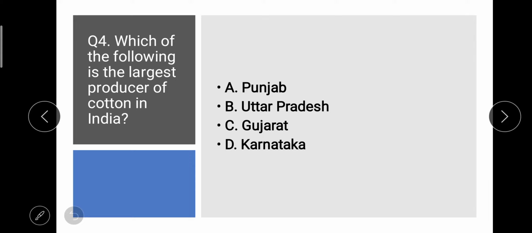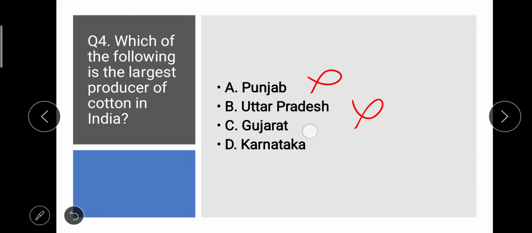Now see the next question. Which of the following is the largest producer of cotton in India? Punjab, UP, Gujarat and Karnataka. Four options are there. And we know cotton is mainly grown in black soil. In one of the previous videos you have discussed that, right? So Punjab is wrong because here alluvial soil is there. Again UP is wrong.